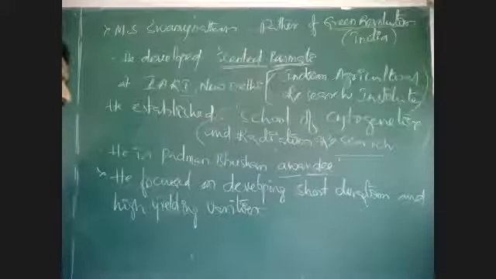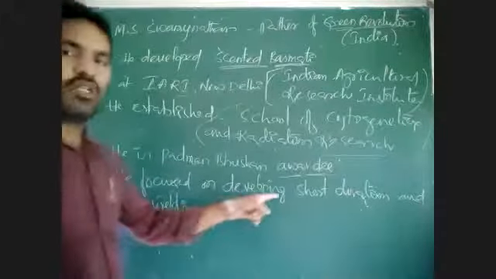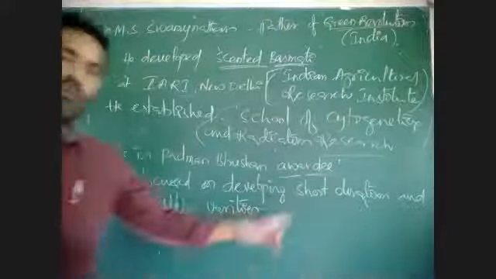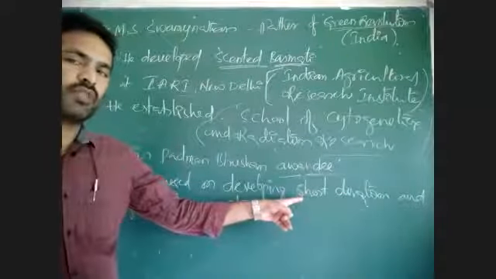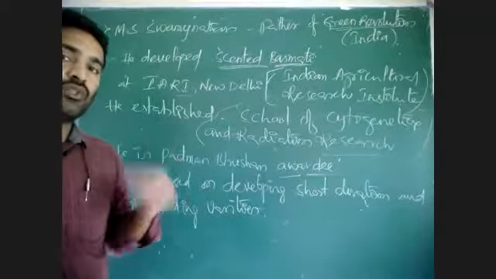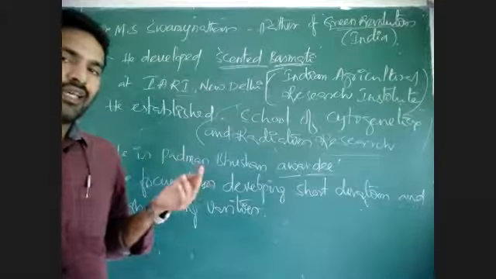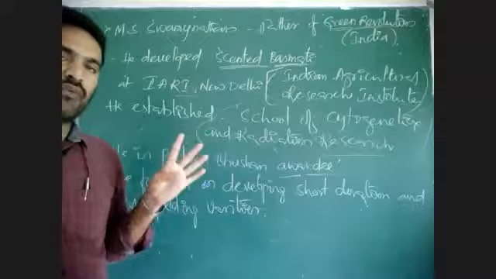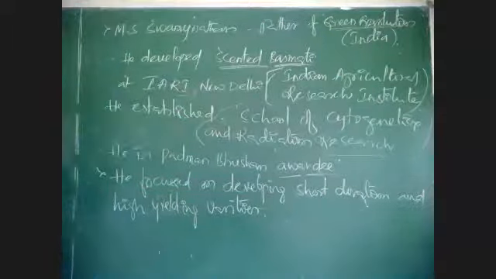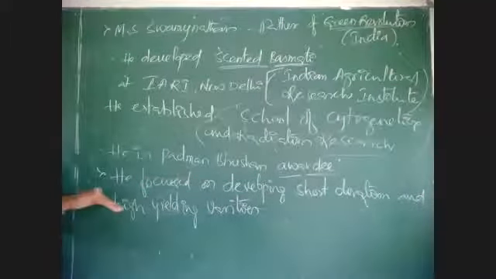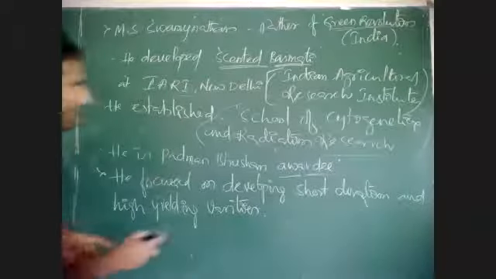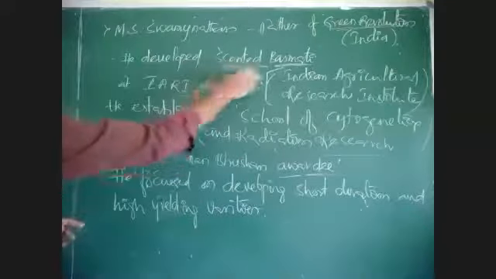He mainly focused on developing short duration varieties. I told you just now, what is the benefit of developing short duration? If a plant is able to complete its life cycle within 3 months, then in a year we can do 4 crops, so that we can produce more food. If a crop has 6 months of duration, then only 2 crops are possible per year. Then the yield can be decreased. So he focused on developing short duration and high yielding varieties. In addition to that, he developed a scented basmati variety.